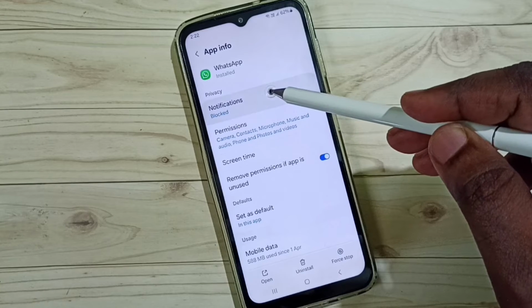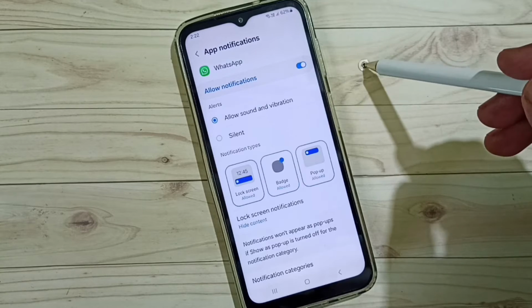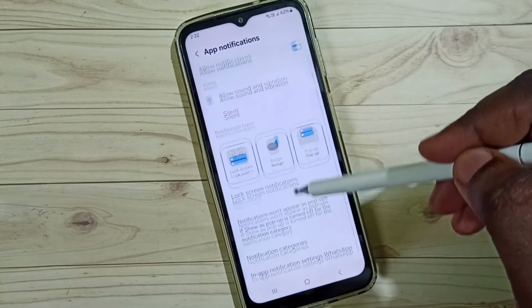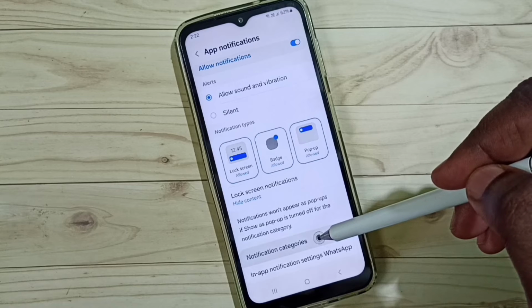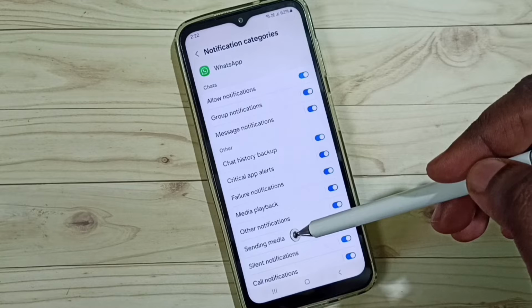Then tap on notifications. Enable notifications. Then go down, tap on notification categories. So here we can see list of notifications.